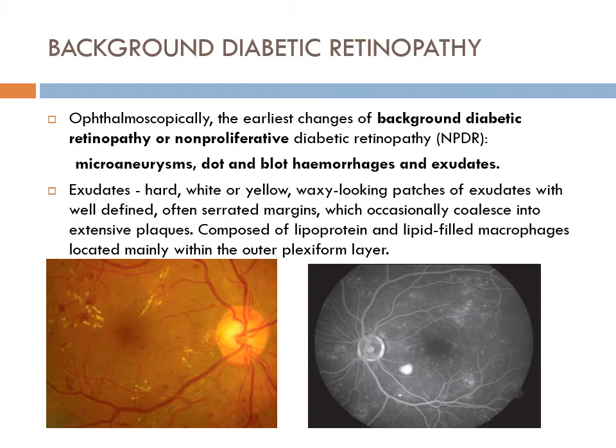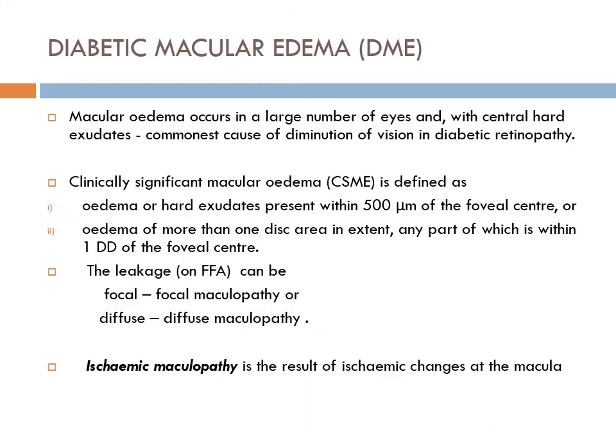The same patient's fluorescent angiography is shown here, where leakage of the dye can be seen, and we will discuss that later. Coming to diabetic macular edema. Macular edema occurs in a large number of eyes, as we have already discussed, and there are hard exudates centrally. It is the commonest cause of diminution of vision in diabetic retinopathy.